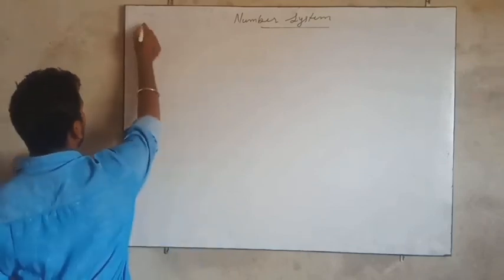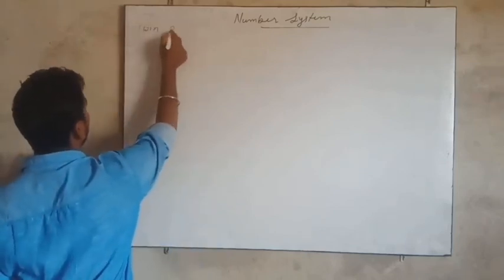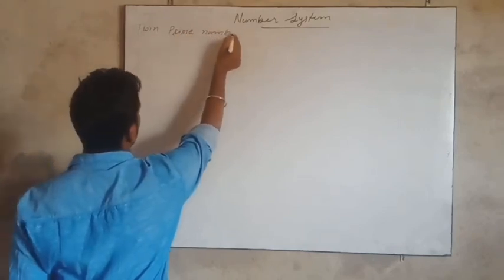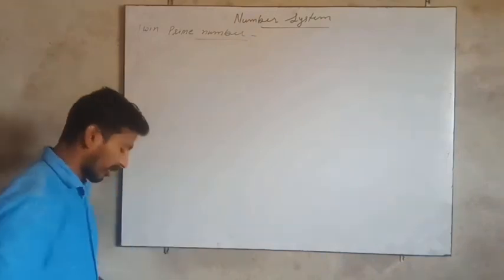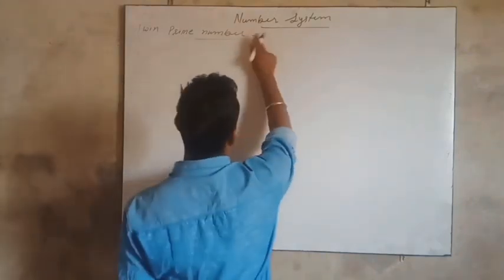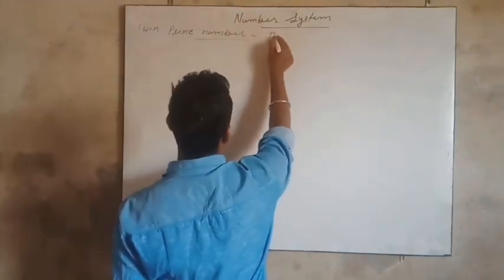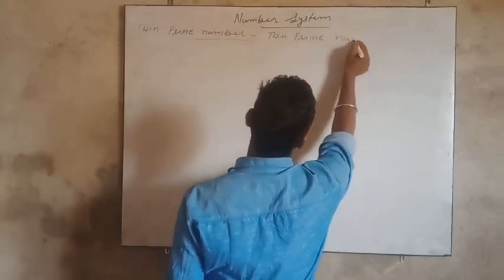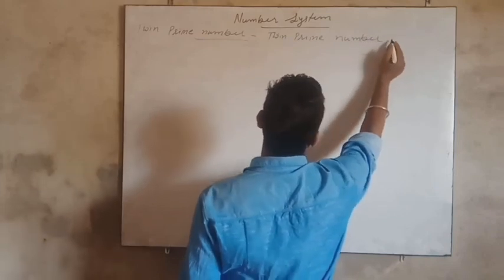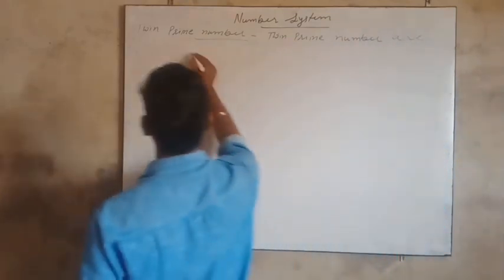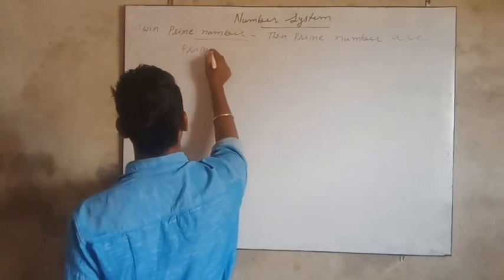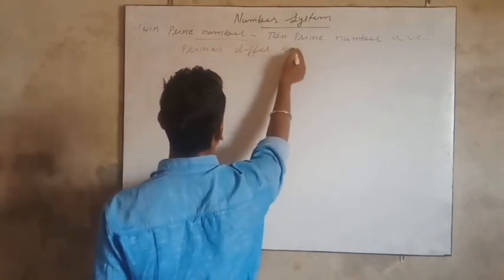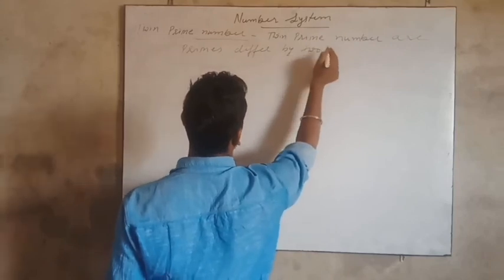Now next is twin prime numbers. Twin prime numbers are primes that differ by 2.